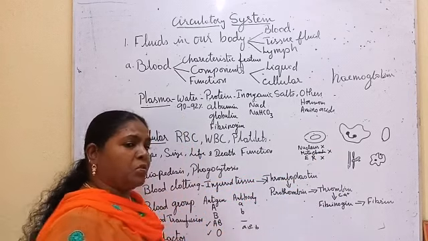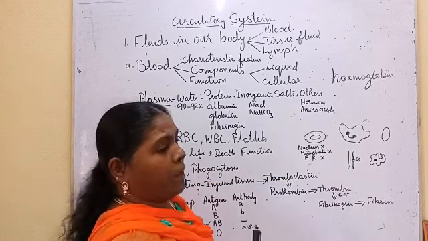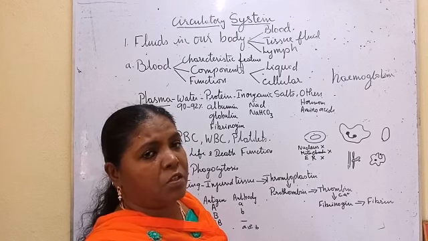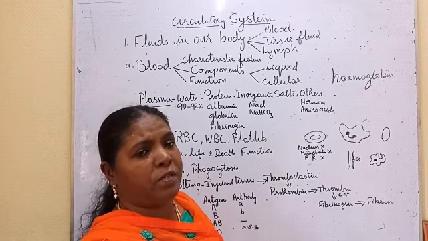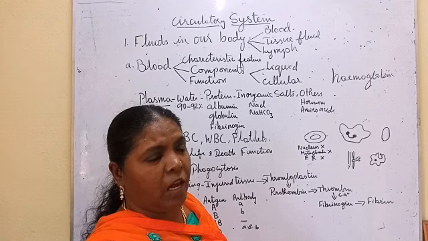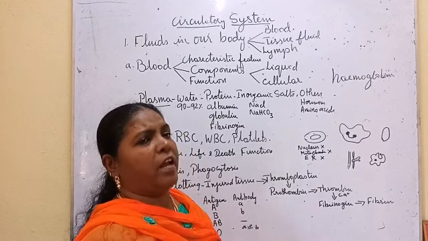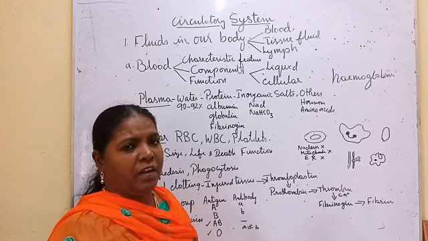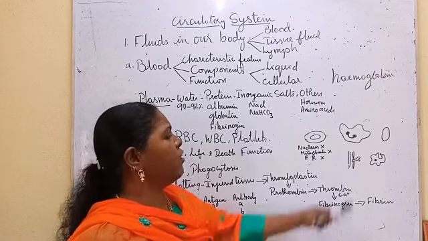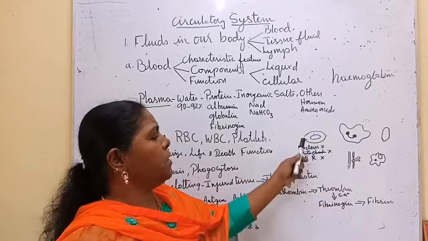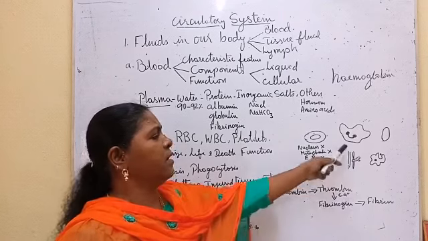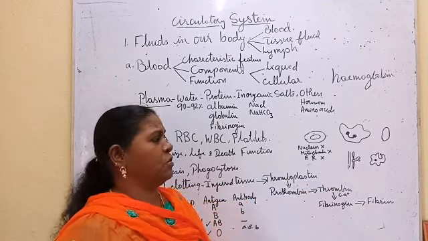Then they are produced in bone marrow. The main function of the WBC is to protect our body by producing antibodies, or engulfing the bacteria and digesting it. So they are called polyspores. RBCs are called respiratory cells and WBCs polyspores.